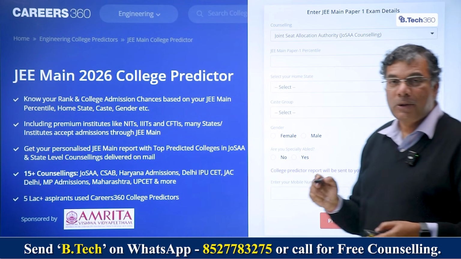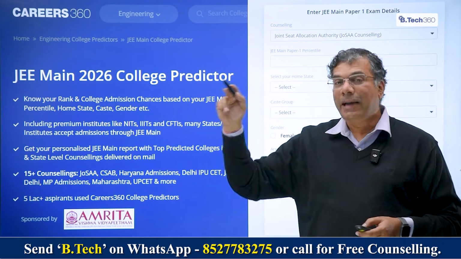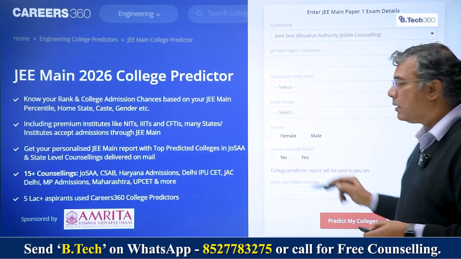You can also filter it based on the kind of branch that you want and say, I only want computer sciences, which college will I get? And you'll also get that detail. So you must use this predictor to understand how it goes, right?